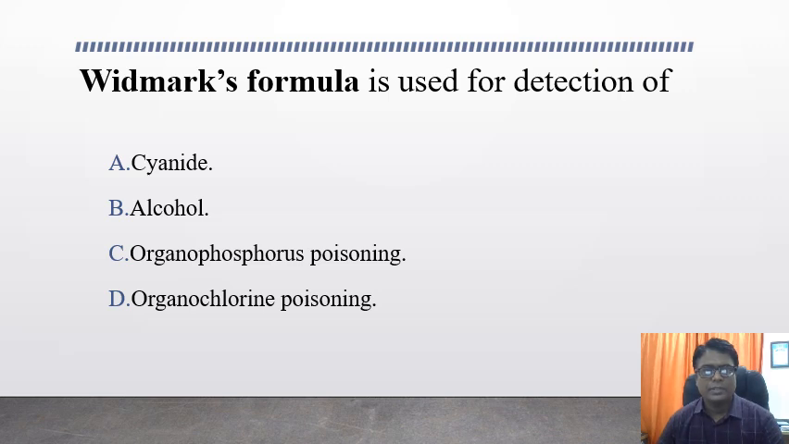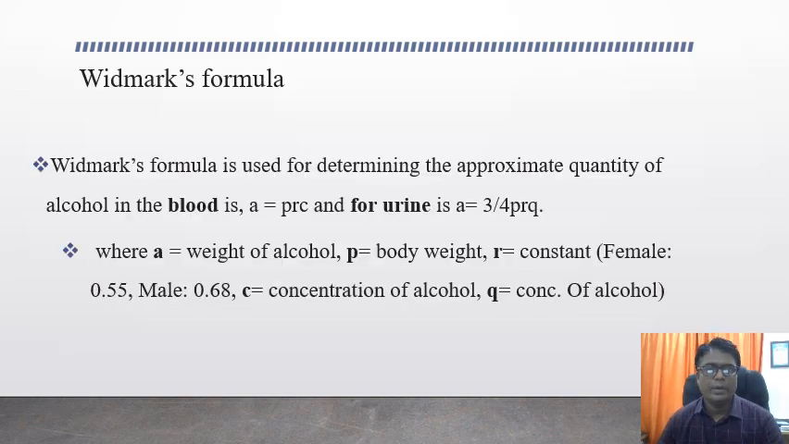The answer for this question is alcohol poisoning. The Widmark formula is used for detection of the concentration of alcohol in the blood. There are separate formulas for the concentration of alcohol in the blood and the urine. For blood, A is equal to PRC, and for urine, A is equal to 3/4 PRQ, wherein A is the weight of the alcohol, P is the body weight, R is the constant, C is the concentration of the alcohol, and Q is the concentration of the alcohol.